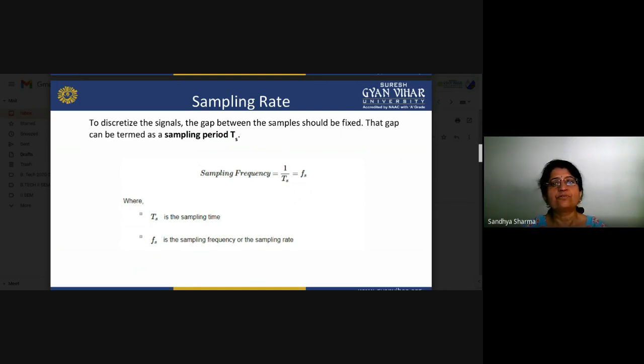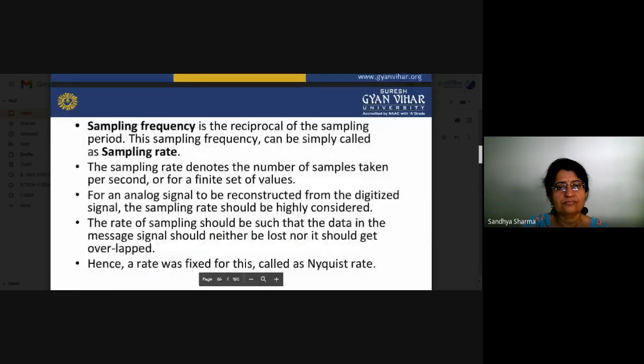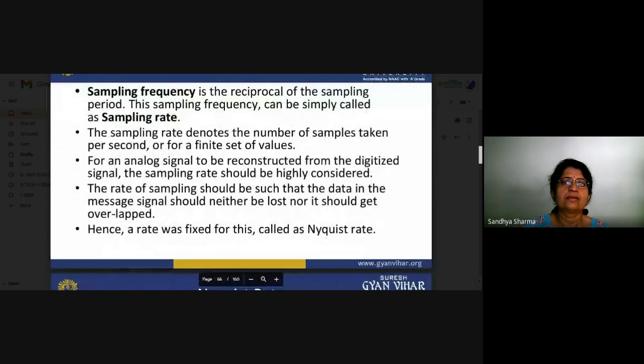The sampling frequency is equal to 1 by Ts, that is Fs. So if you know the gap between two samples, you can easily calculate the sampling frequency Fs. We have seen that the sampling frequency is the reciprocal of the sampling period.